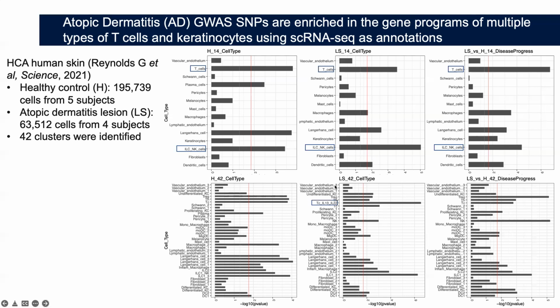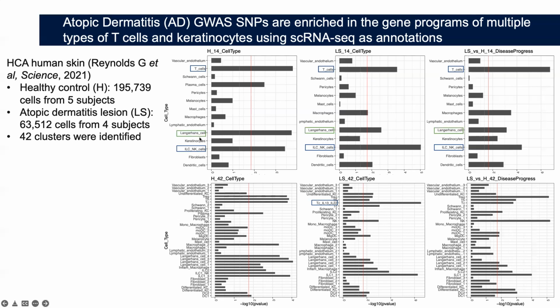Also, in this paper, they highlighted a novel subtype of cytotoxic T cell with a high expression of IL-13 and IL-22. This is a novel cell type that is specific in atopic dermatitis skin samples. And it's good to see that this is also the cell type with the highest enrichment signal.